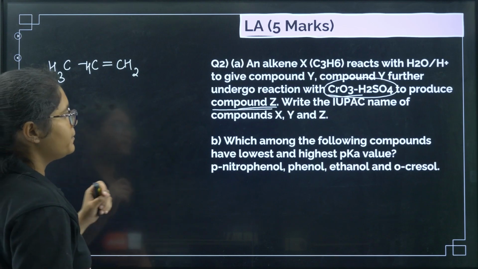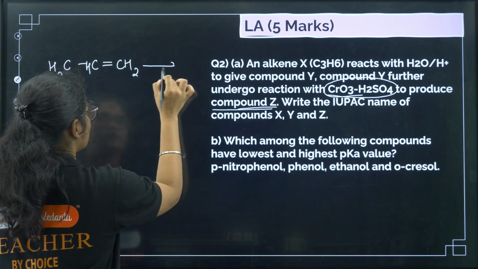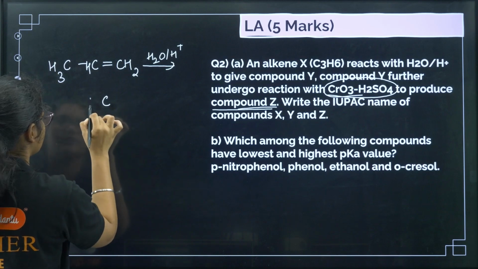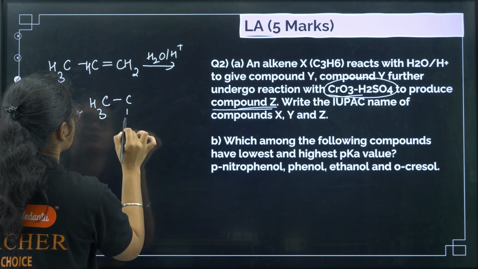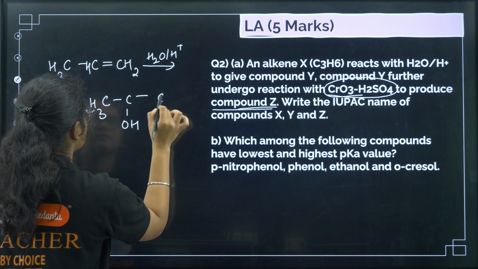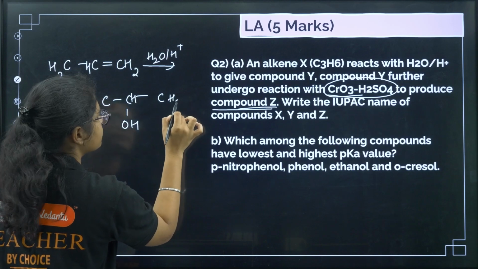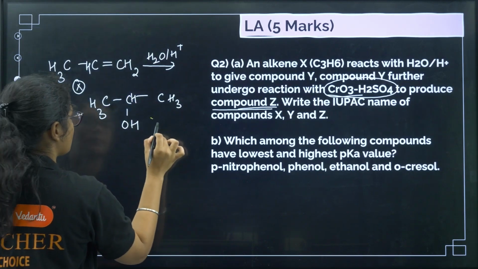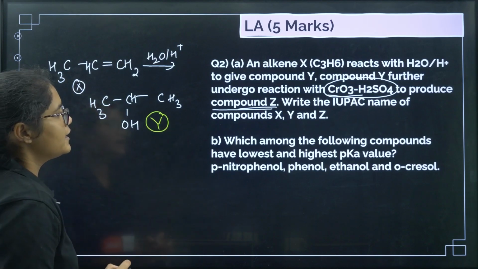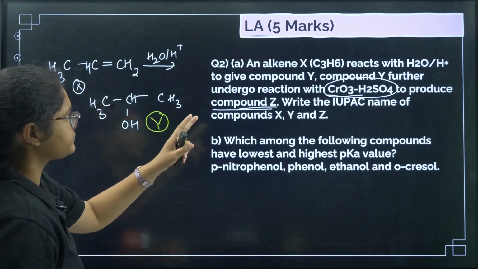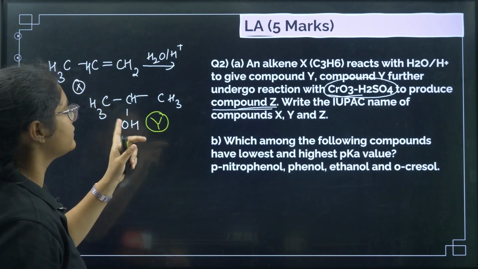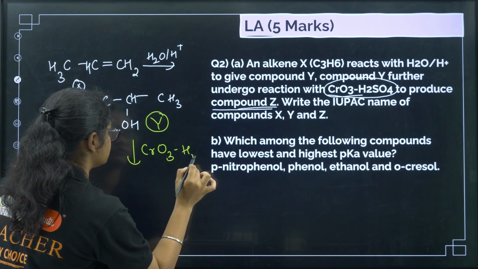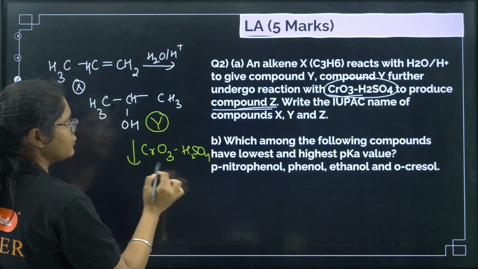If you react propene with H2O and H plus, water will be added following Markovnikov's rule. So here OH and here CH3. This is compound X and this is compound Y. Now this one is treated with CrO3 in the presence of H2SO4, a very good oxidizing agent.